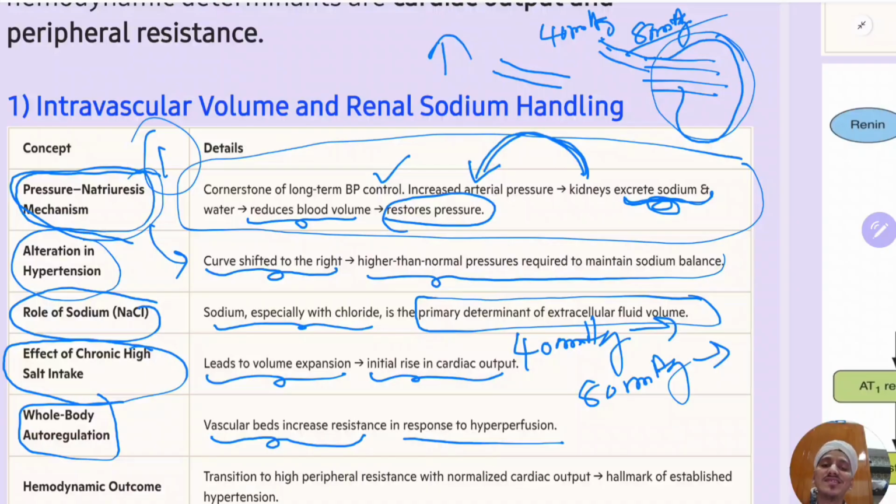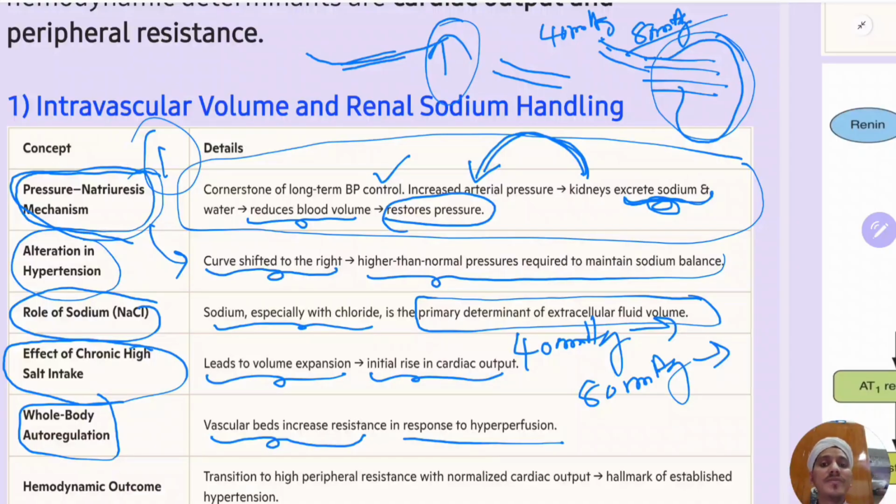What do you mean by increasing the arterial tone? The diameter of the arterioles will decrease. By decreasing the diameter of the arterioles, what will happen? Less blood will enter the organs. That's how the organs preserve themselves when there is increased stroke volume due to chronic high salt intake.